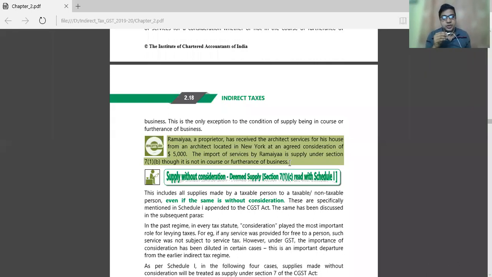These things you should keep in mind. Ramaya is a proprietor. He has received architect service for his house from the architect located in New York. This particular service he has imported from New York. It is a supply, but it is not a furtherance of the business because he is not involved in that particular business. Therefore, it is not considered as a furtherance of the business.